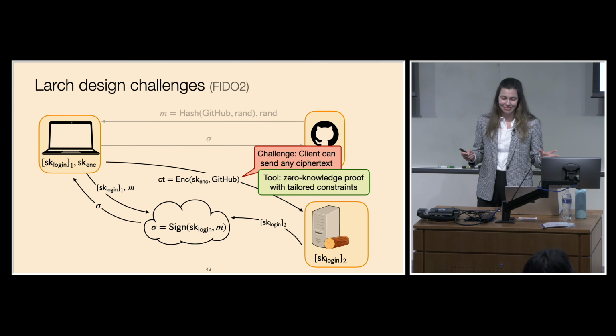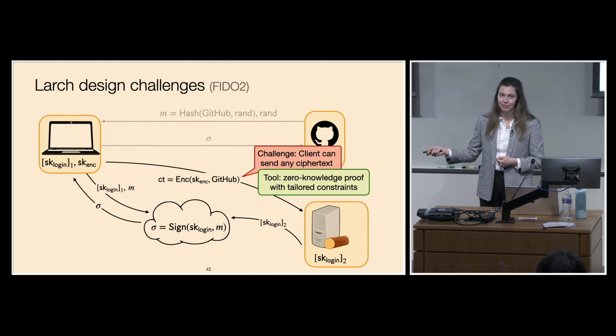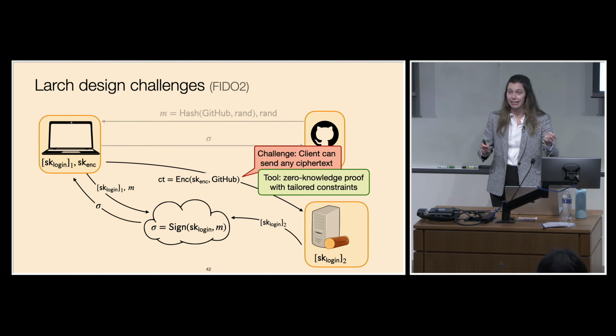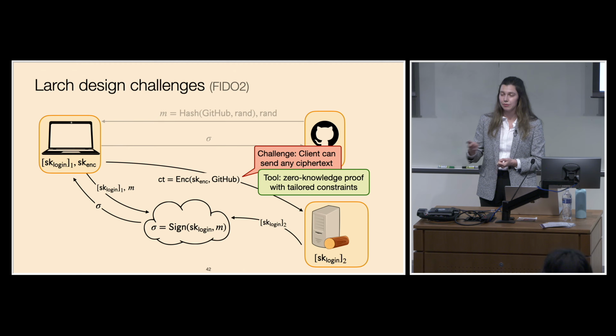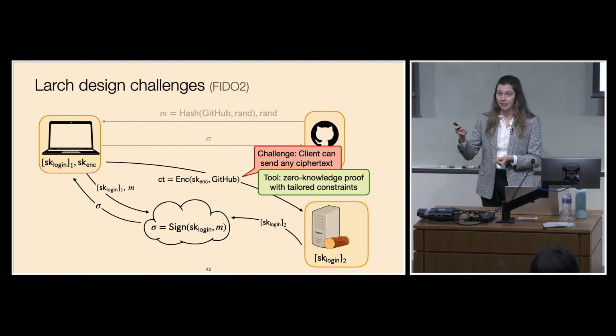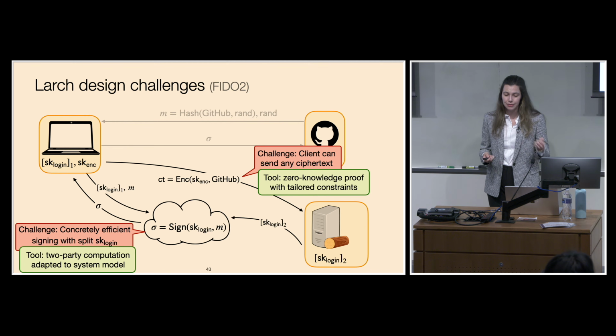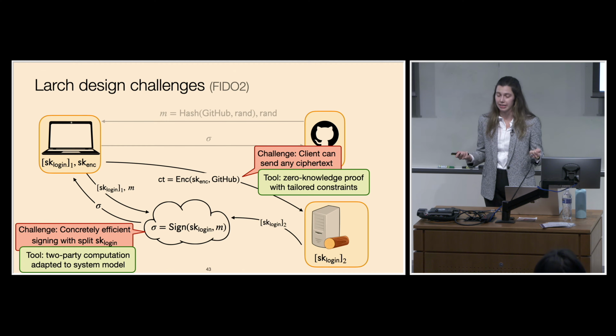The first problem that we face is that, as I presented it, the client can still send any arbitrary ciphertext to the log server. So we have no way of enforcing that the ciphertext is actually correctly bound to the web server that we're authenticating to. I'll show how we can use a zero-knowledge proof with tailored constraints in order to solve this problem and bind the ciphertext to the web server that the client authenticates to. The second challenge is how do we do the signing in a concretely efficient way when the signing key is split between two parties?